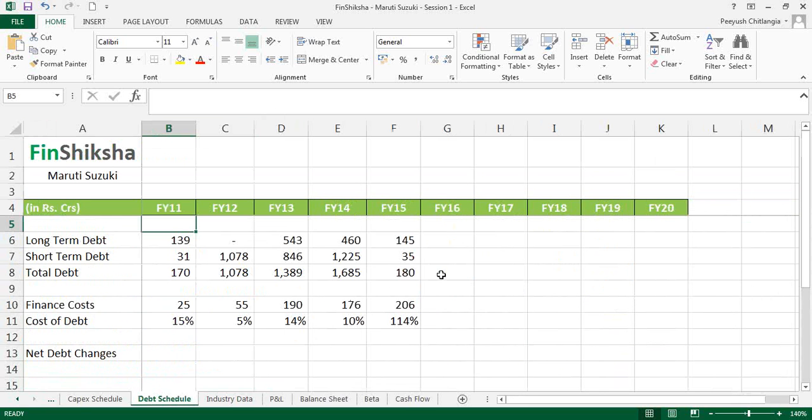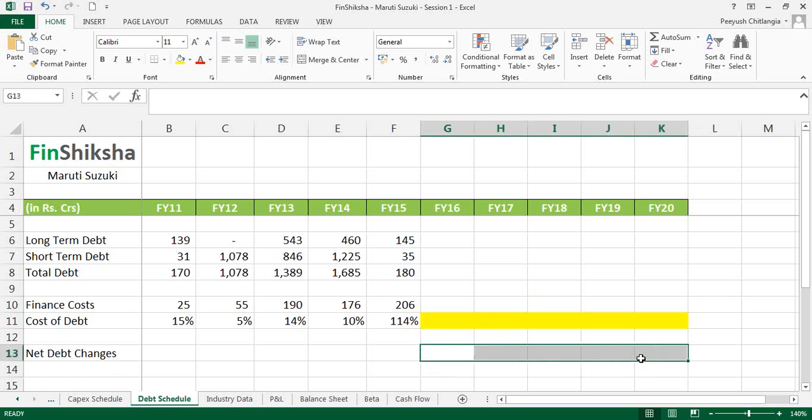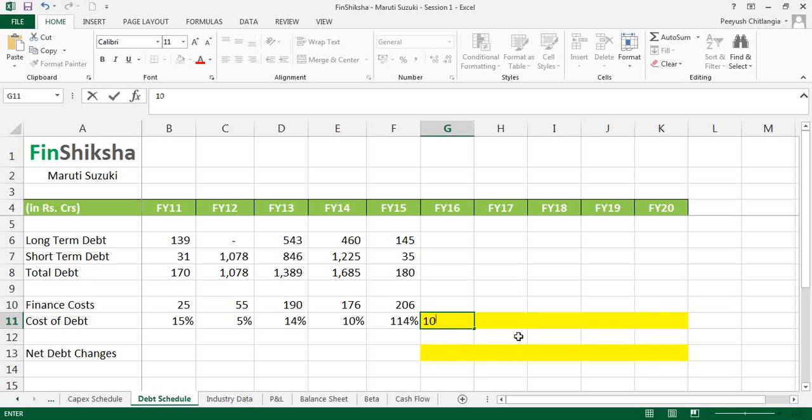Let's quickly go to the debt schedule and try and see what kind of debt the company is going to raise. Now, first things first, this is going to be a projection, and net debt changes most likely are going to be projections, right? Now, cost of debt for a company like Maruti in India would be close to 10 to 11%. I don't think it would move significantly from there. And whatever is the total debt here is the sum of short-term and long-term debt. The finance cost should be 10% multiplied by the total debt. At this point of time, nothing appears.